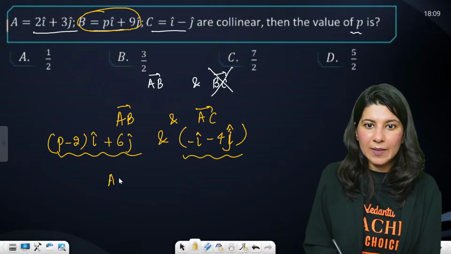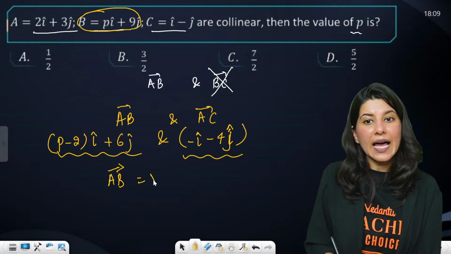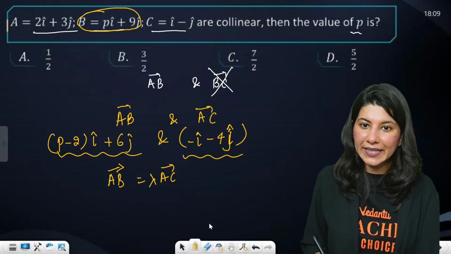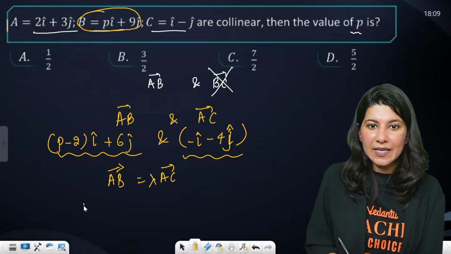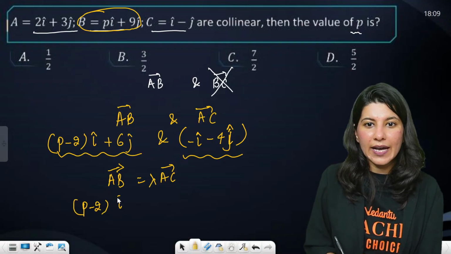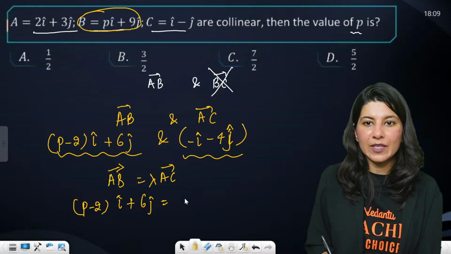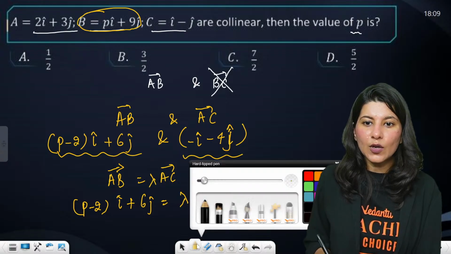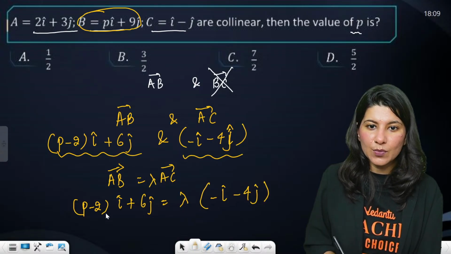So AB will be equal to lambda times AC. So (P minus 2) i cap plus 6 j cap will become lambda times (minus i minus 4j).